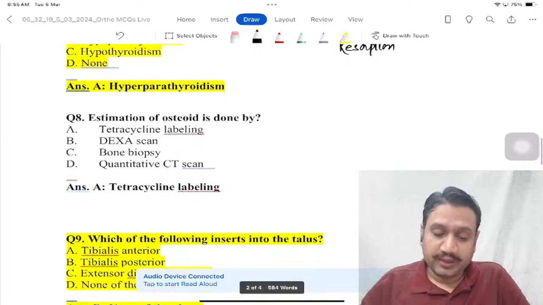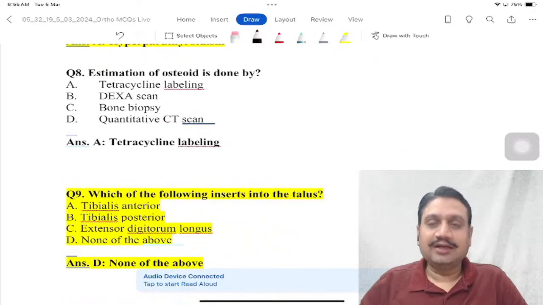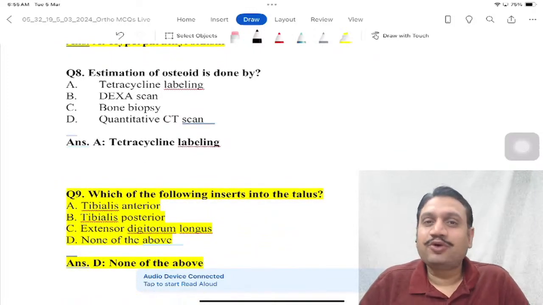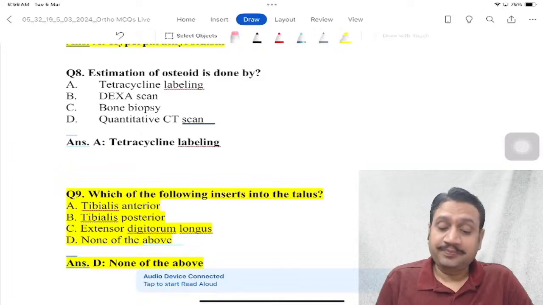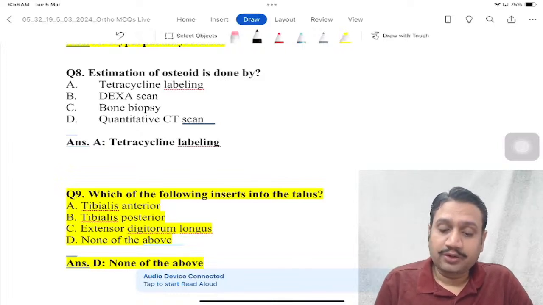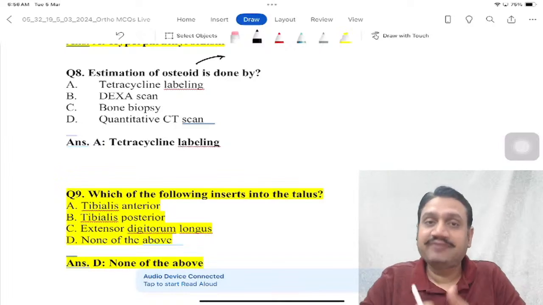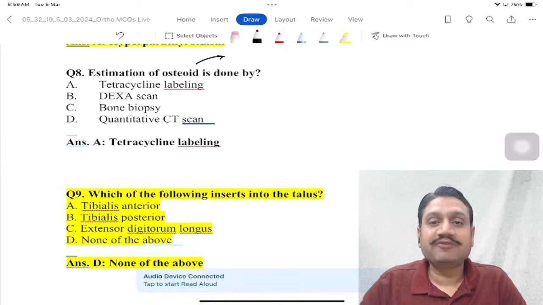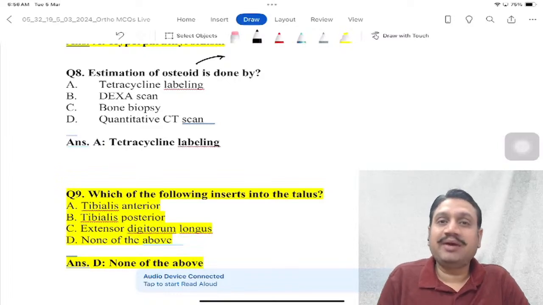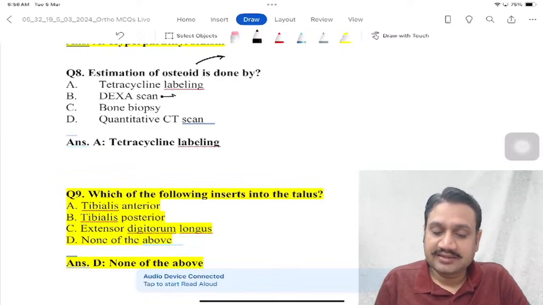Okay. Next one, estimation of osteoid. Now this is somewhat tricky. Estimation of osteoid is done by, what was osteoid? You remember? Osteoid was when the osteoblast was making the bone, the framework we talked about, right? Now, how do you check for the cells? Can you check it by DEXA scan? No.